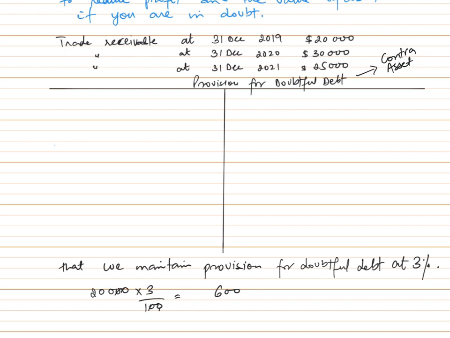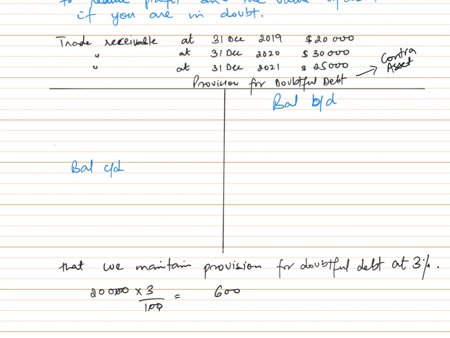Now this contra asset account would behave opposite to an asset account. So if the balance b/d of an asset comes on the debit side, the balance b/d of the provision for doubtful debt account would come on the credit side. Balance b/d, and similarly balance c/d for this would come on the debit side.